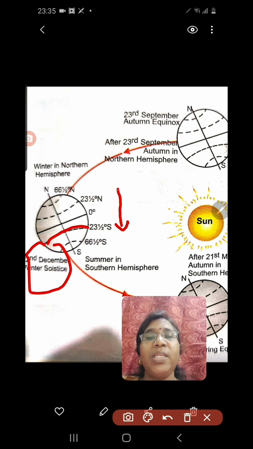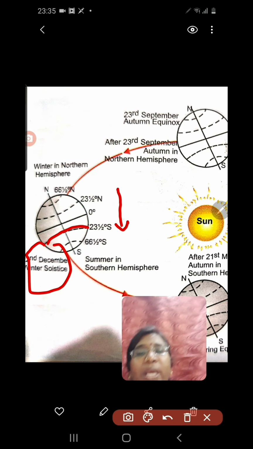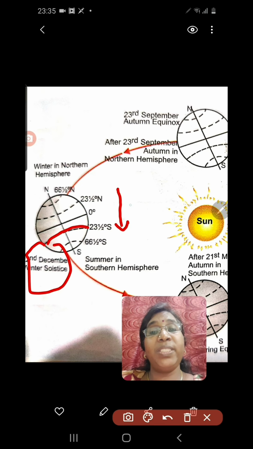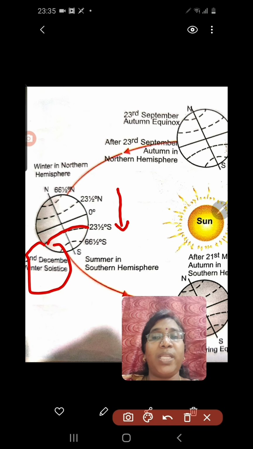So when it reaches only up to Capricorn, after that it does not proceed. Again it returns towards the Tropic of Cancer. Understood? So what happens? It stops for a while before changing direction. That is called the sun is still, so that means it is solstice. So it is the winter solstice.